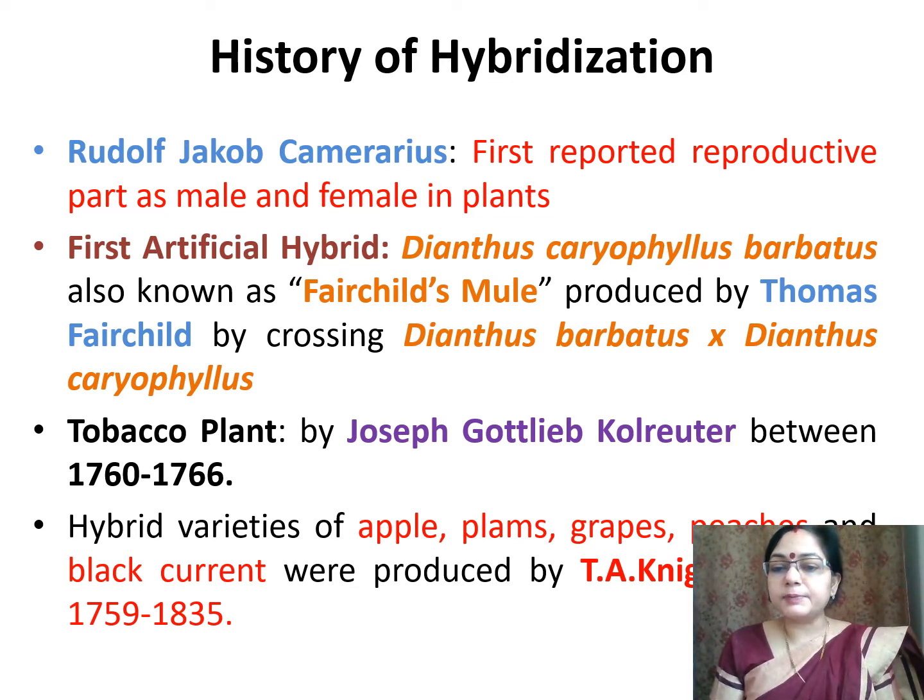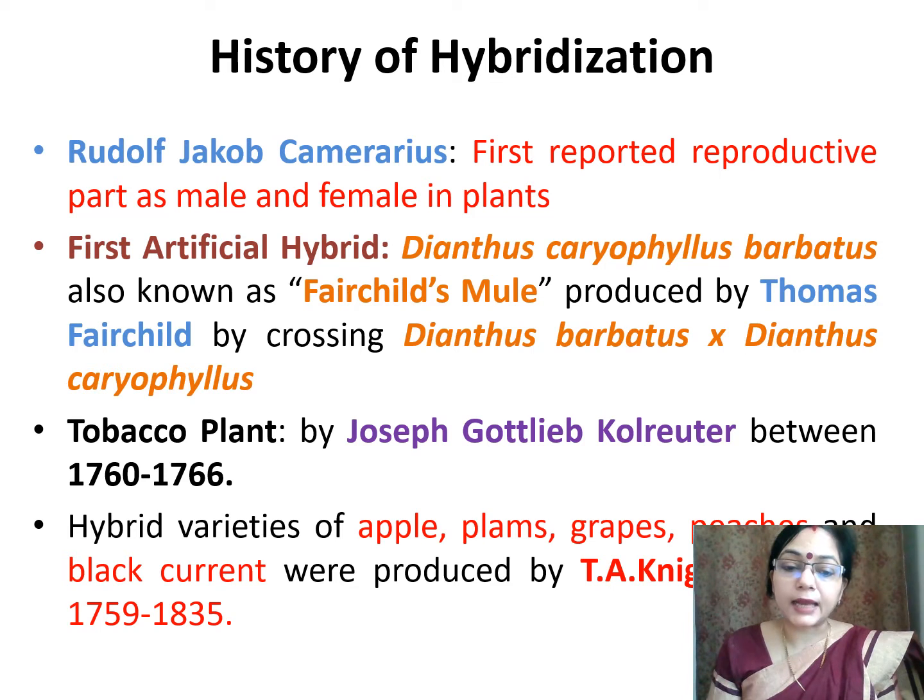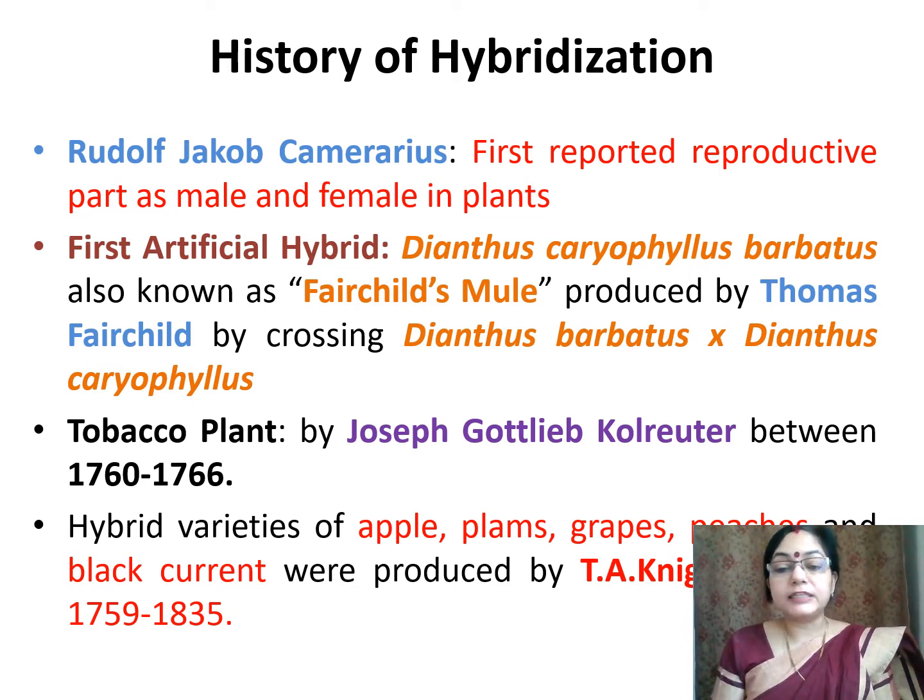Joseph Gottlieb Kölreuter produced hybrid tobacco plants between 1760 and 1766. Hybrid varieties of apple, grapes, peaches and blackcurrant were produced by T. A. Knight between 1759 and 1835.